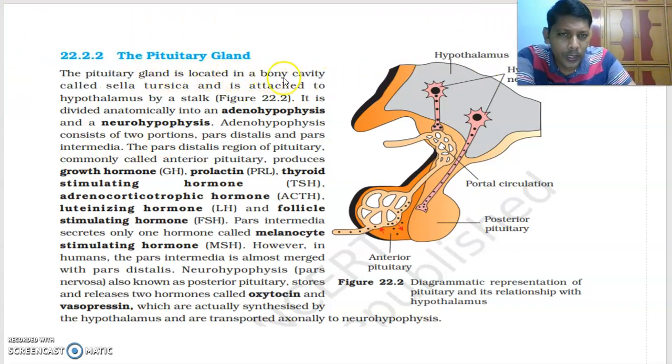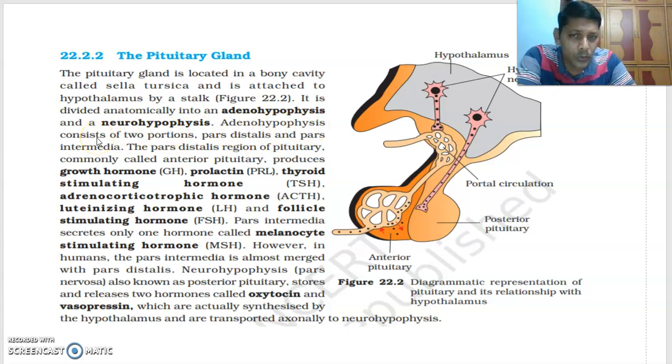The pituitary gland is located in the bony cavity called sella turcica. I showed you in the previous part. It is attached to the hypothalamus by a stalk called infundibulum and divided anatomically into two parts, adenohypophysis and neurohypophysis.